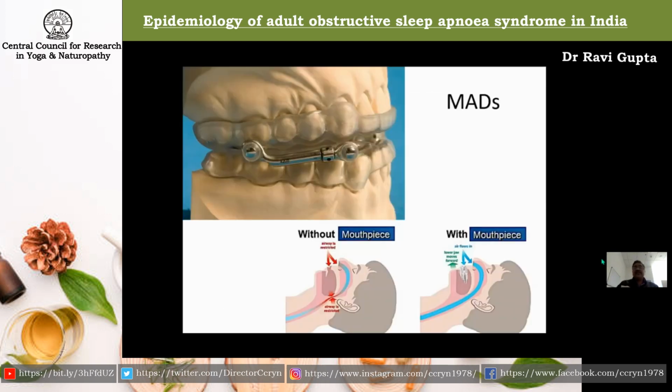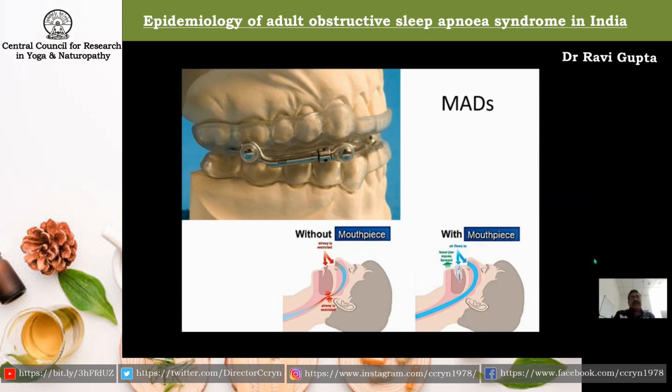Next slide, please. So these are the mandibular advancement devices, which are custom made. The patient wears it, and as you can see on the lower panel, these devices pull the lower jaw forward, and it helps in maintaining the patency of the upper airway, as you can see in the lower panel.